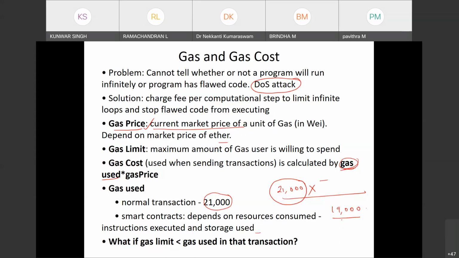So I have lost. If I want to execute the transactions which take roughly this much gas, I have to keep more than this much gas here. If I keep less than this, I lose that much money, this into the gas price, as well as the code will not get executed. That's it.